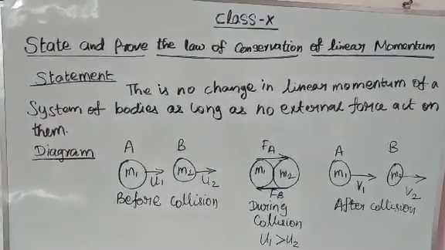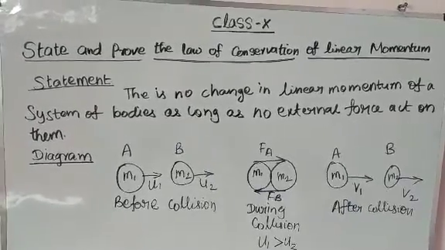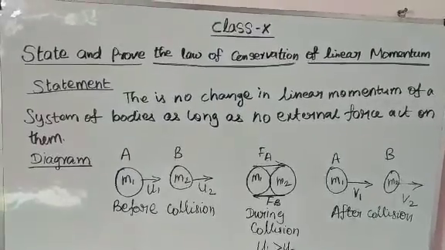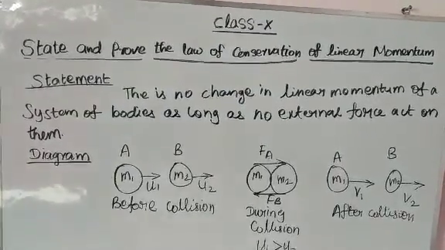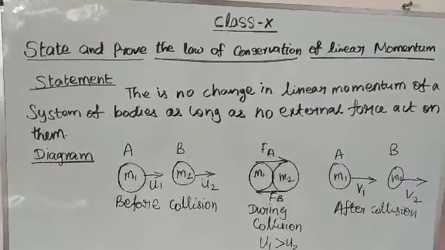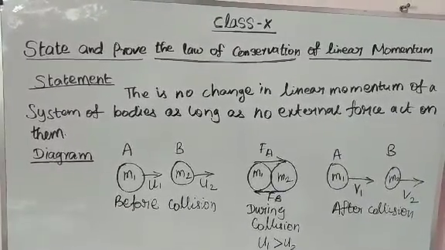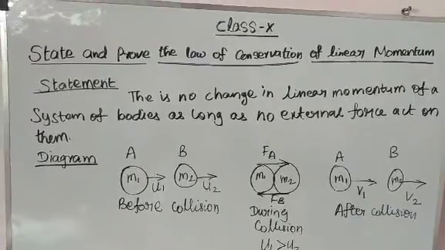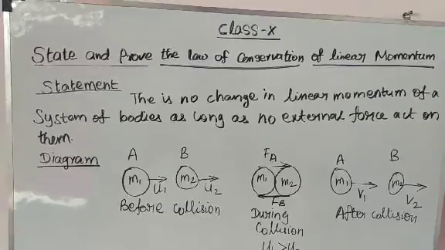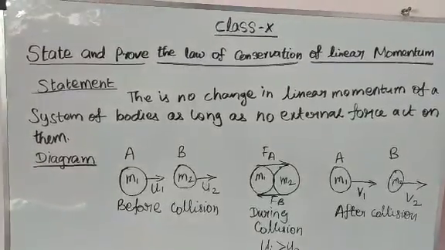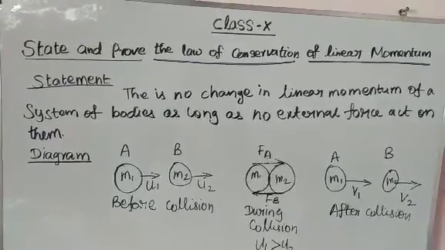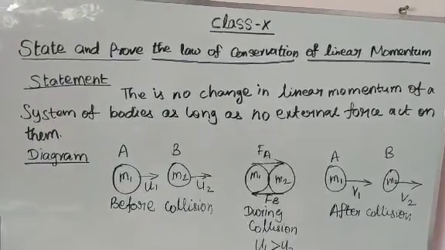So now, prove the law of conservation of linear momentum. Conservation means remains the same. So linear momentum remains the same. That is, initial momentum equals final momentum in the absence of external force. This is called the law of conservation of linear momentum.